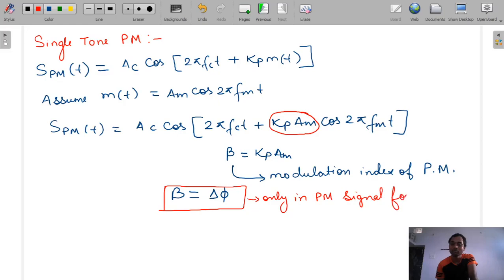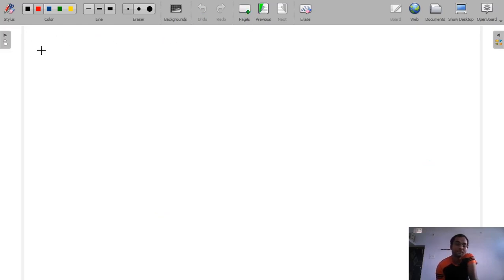This is for sinusoidal signal. Sometimes the signal will be like rectangular or triangular. In that case, this will not be satisfied. So this is only for the sinusoidal message signal. Okay, just remember this, because many times students make mistakes because of these small things. If it is not a sinusoidal case, then we will derive all those.